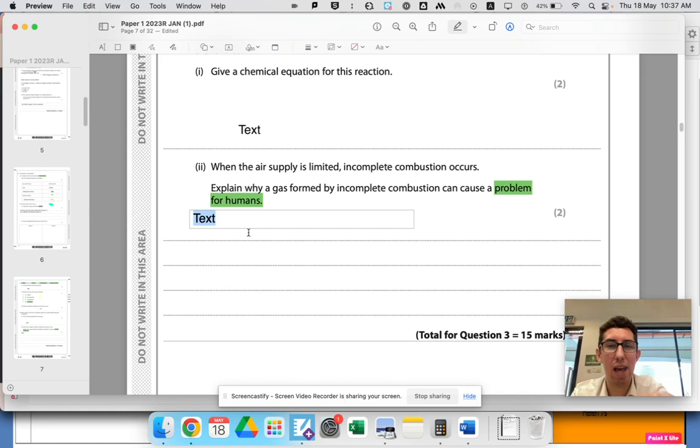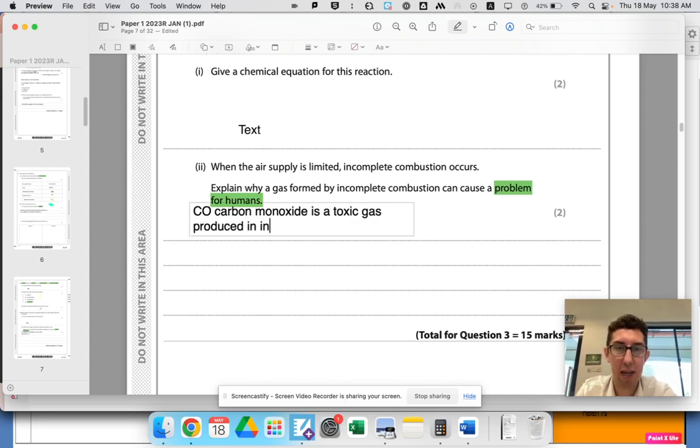But the one they're getting at here, I think, is carbon monoxide. It causes the biggest problem. It kills us. The unburnt carbon and hydrocarbons just give us breathing difficulties, whereas carbon monoxide, CO, kills us. So carbon monoxide is a toxic gas produced in incomplete combustion.